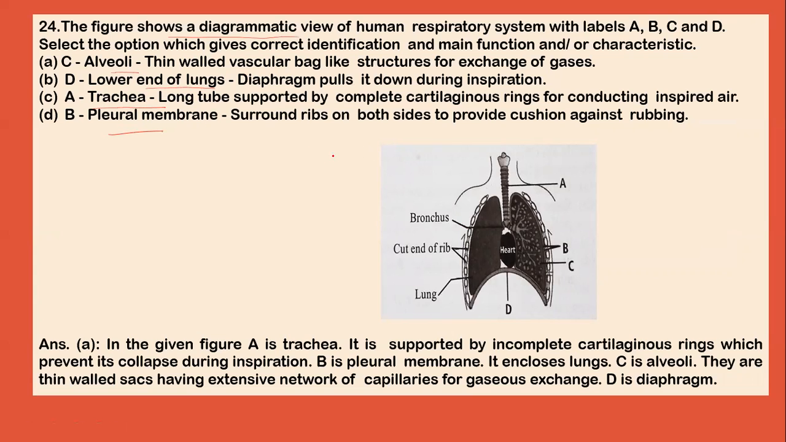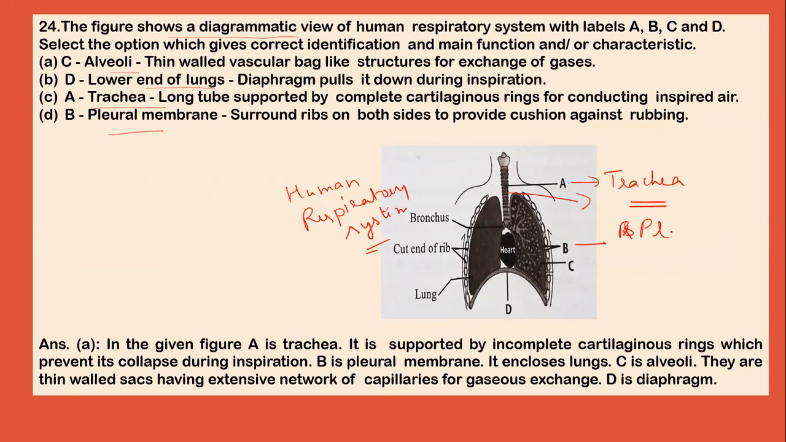Now this is the diagram of human respiratory system. This A represents trachea. It is supported by incomplete cartilaginous rings, which prevents its collapse from inspiration. B is the pleural membrane. It encloses lung.